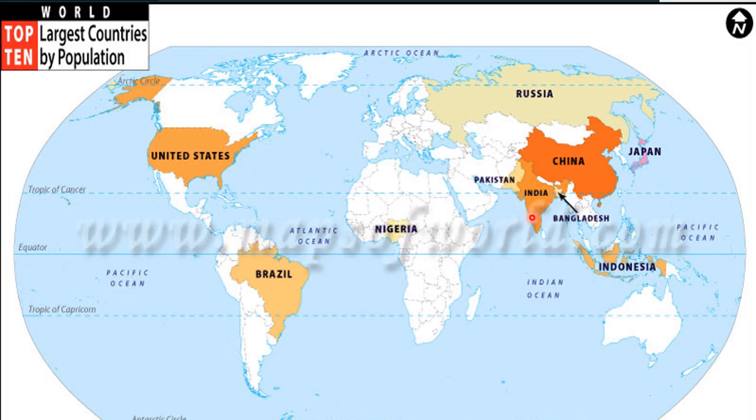And students, then India is the second most populated country. And then after that, United States, Indonesia, Brazil, Pakistan, all these countries are there.